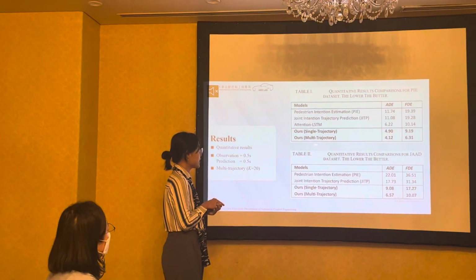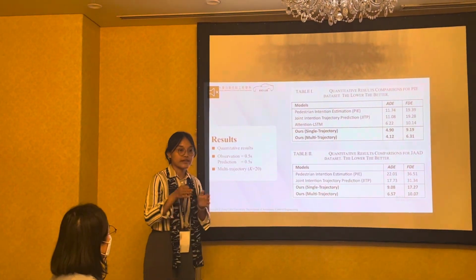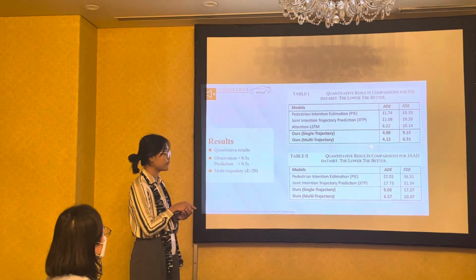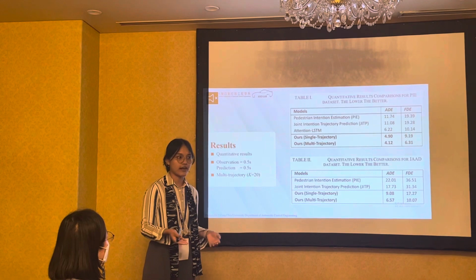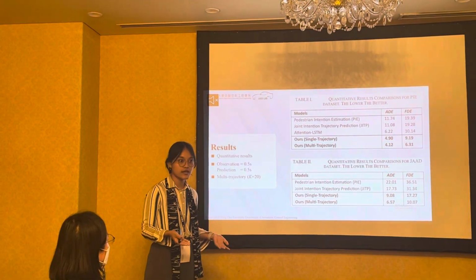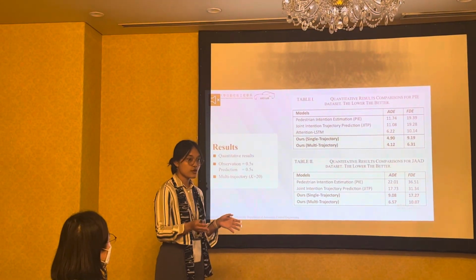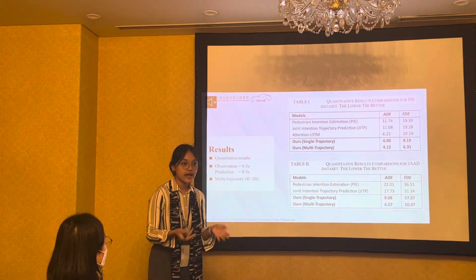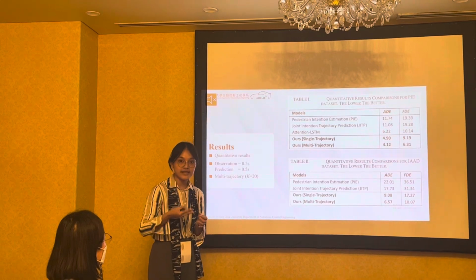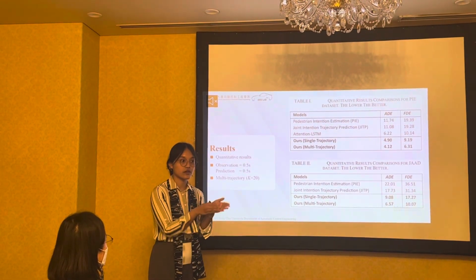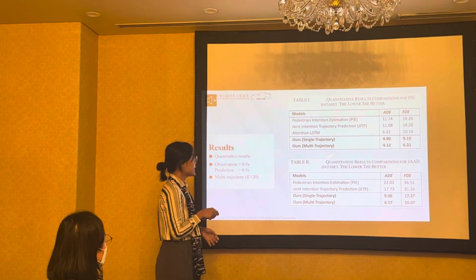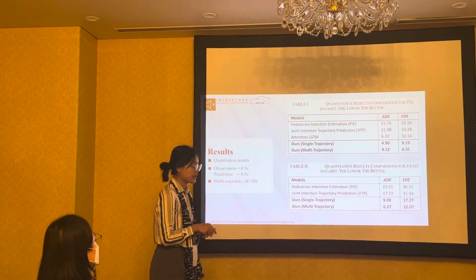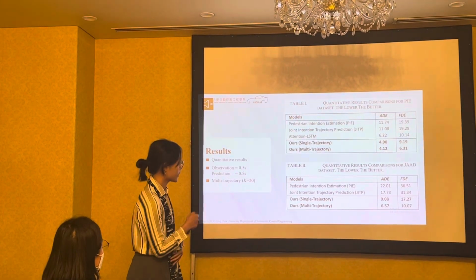And then for the multi-trajectory, I predict 20 kinds of trajectory, and then after that it can have a better result. Why can the multi-trajectory have a better result than the single trajectory? It's all because the multi-trajectory will have many predictions, right? And then it will take the best one, the closest to the ground truth. Okay, so that is for the PI, and then similar for the JAD dataset. Our algorithm can outperform the related benchmark.